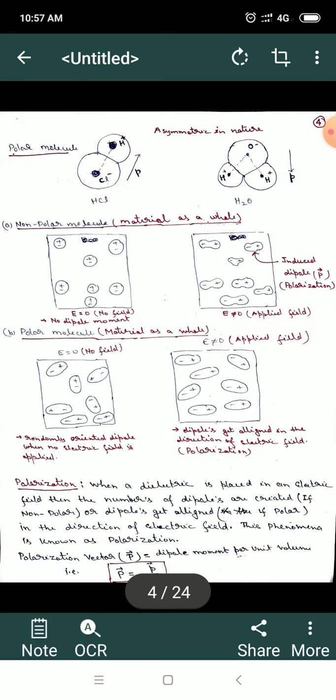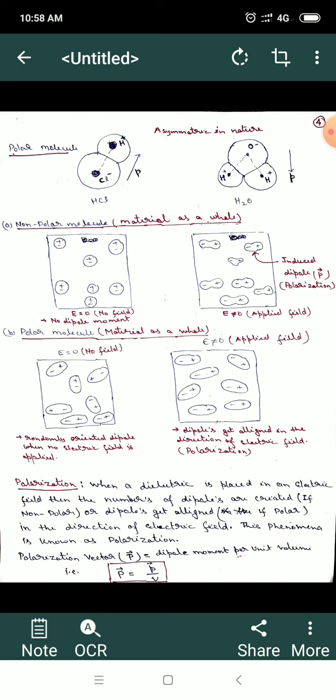Such molecules are known as polar molecules, and we can say that these polar molecules are asymmetric in nature. For example, hydrogen chloride. In hydrogen chloride, all the positive charges are clouded across the hydrogen, and all the negative electron clouds are clouded across the chlorine. So the positive charge and negative electron cloud are not at the same center of gravity. That is why they are known as polar molecules. It means there will always be a dipole moment pointing from negative charge to positive charge.